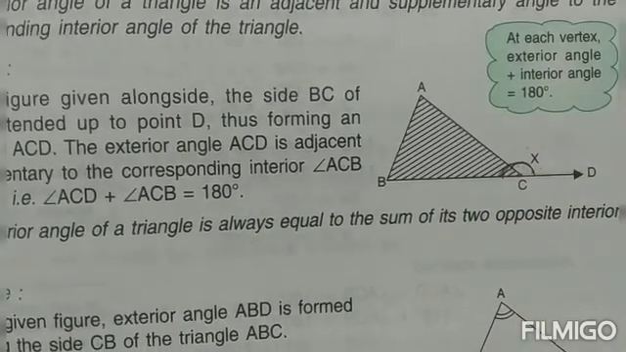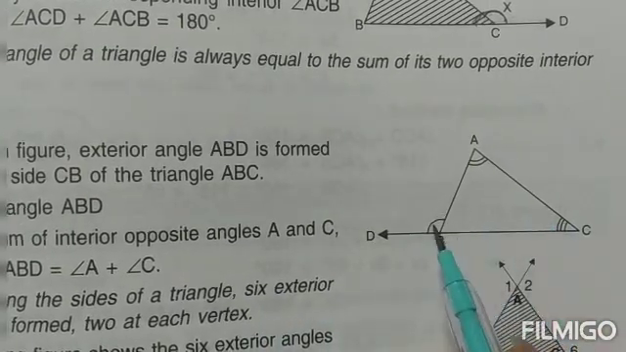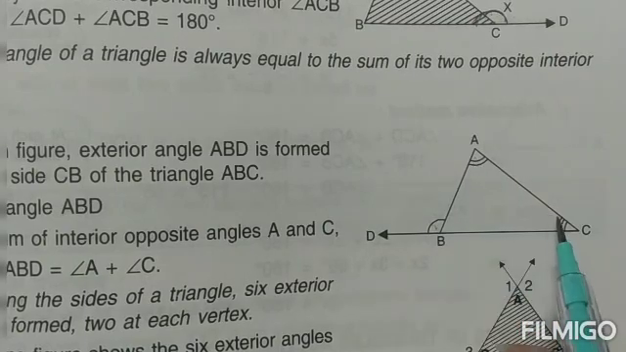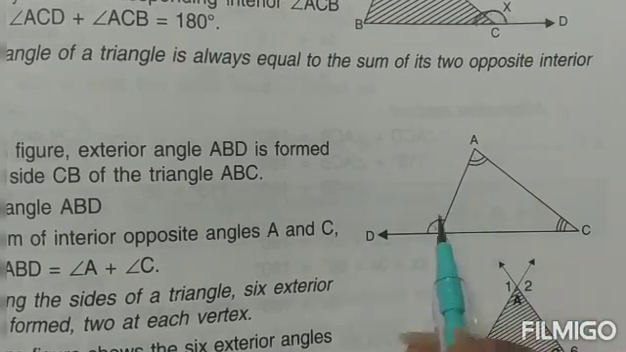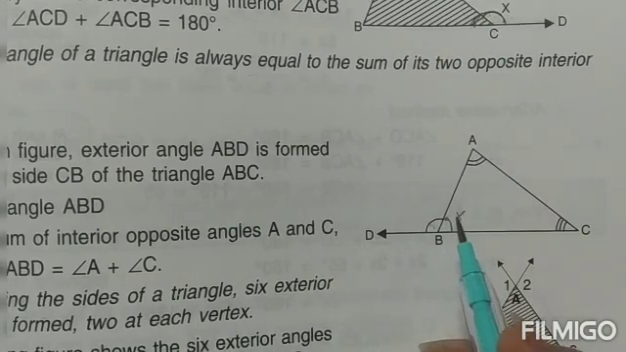There is also one more property of the exterior angle, children, which says that the exterior angle is always equal to the sum of the two opposite interior angles. Now for this exterior angle, children, leaving this angle, this is the interior angle that we don't count.